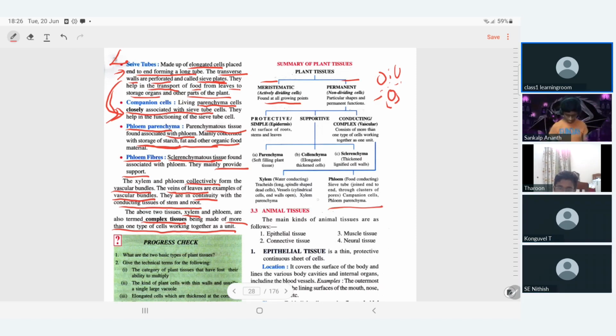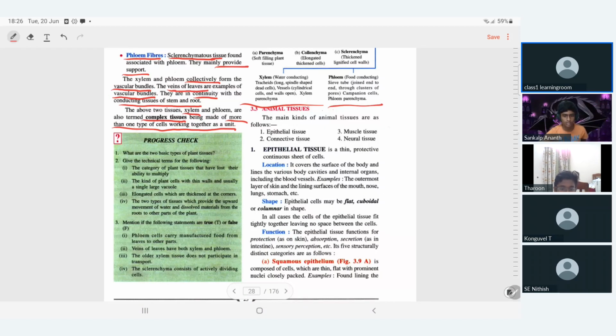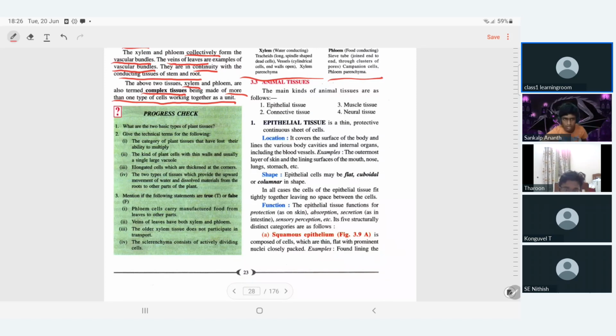Please read your text. In the next class, we will be able to finish this chapter. Then you have to do a lot of assignments, and tests will also be there. So please read it thoroughly. For plant tissue you have to spend a lot of time, but animal tissues are somewhat easier for you to understand.